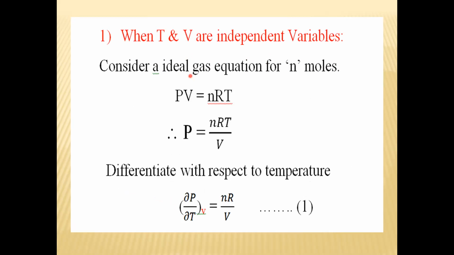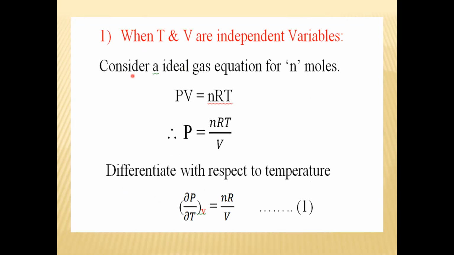First, when T and V are independent variable. That is entropy change in ideal gases when T and V are independent variable.